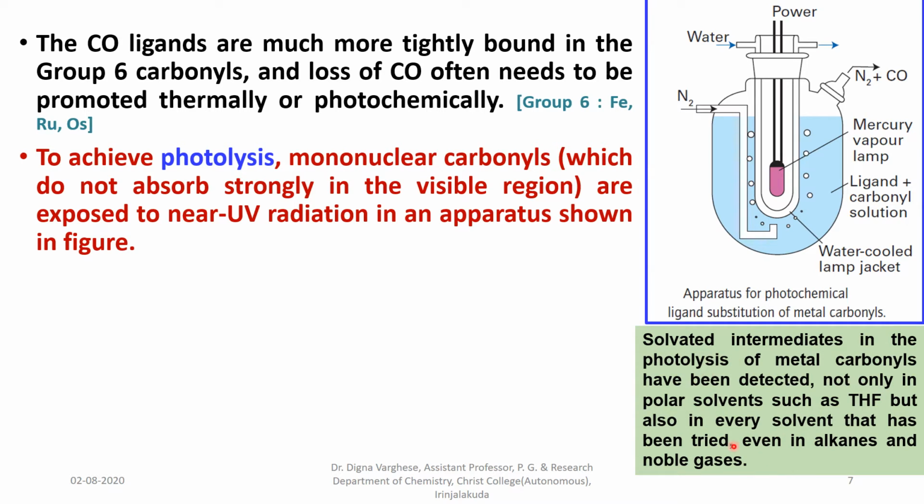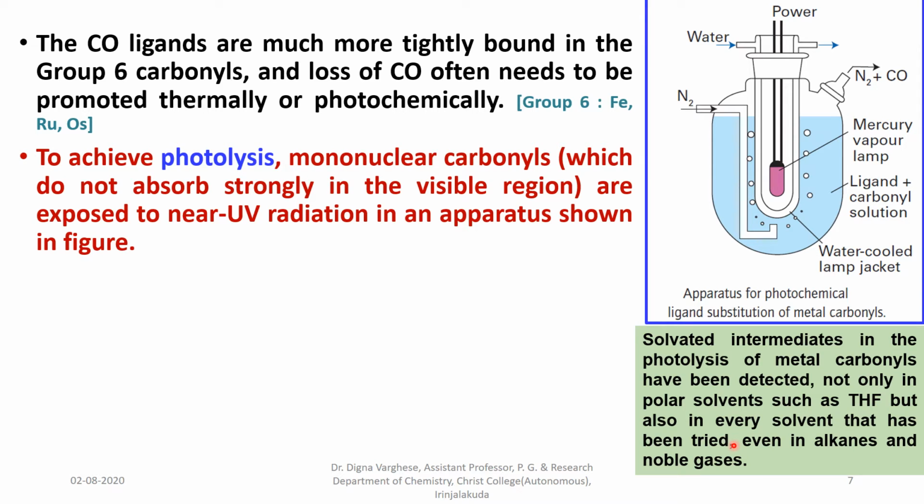Solvated intermediates in the photolysis of metal carbonyls have been detected. In some cases, like CrCO6 plus solvent giving CrCO5 solvent. That means unsolvated intermediates in the photolysis of metal carbonyls are also detected.